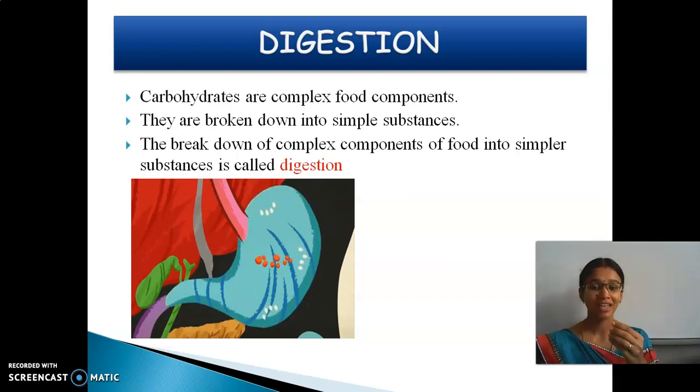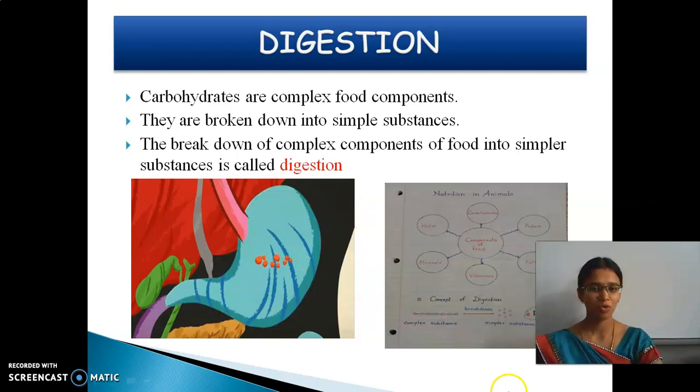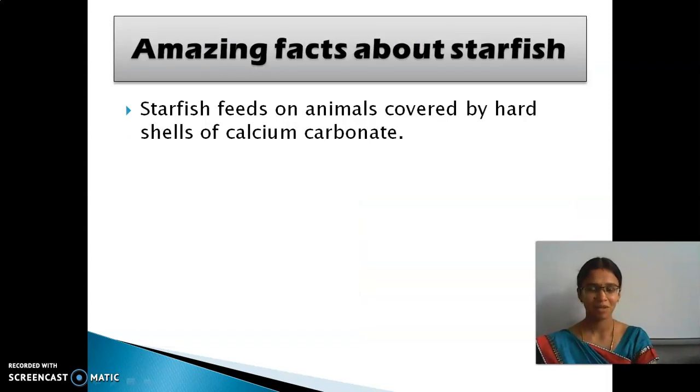What happens? It gets converted into simpler ones. Yes. So what is that mode? These are the different types of nutrients I said, and the breakdown of complex ones into simpler ones is called digestion.